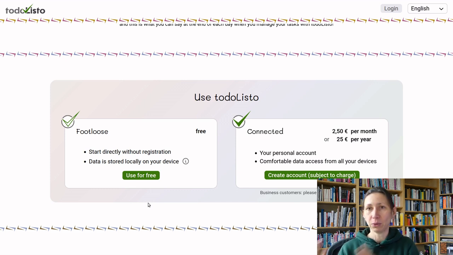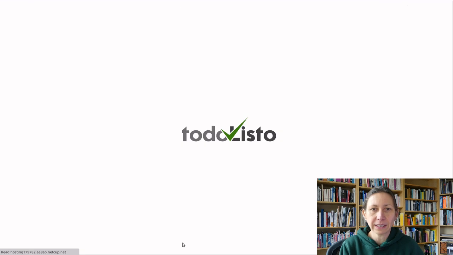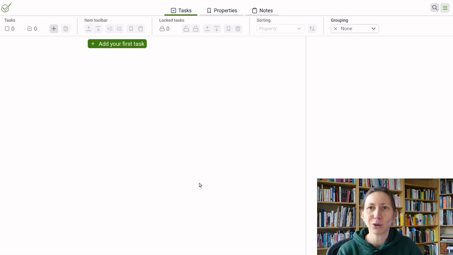So think about whether you want to use your phone, tablet, laptop, any kind of computer. If in doubt, I would rather go for a larger screen. It's simply easier to work with. But you can use your phone absolutely if that is the device you want to work on. So you open this version here and then you're in the program, and that's it.